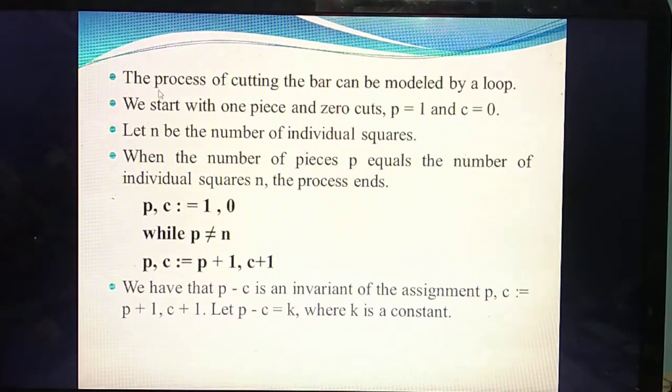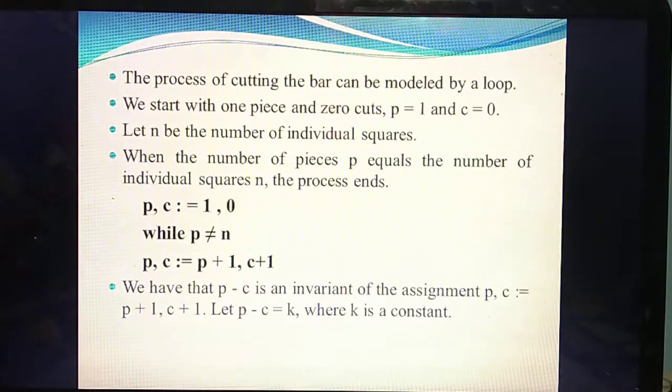Next, n is the number of individual squares. What do you mean by n? The number of individual squares means small pieces. So when the process ends, the number of pieces is equal to the number of squares. You are cutting small square pieces, so when P equals n, the process ends.